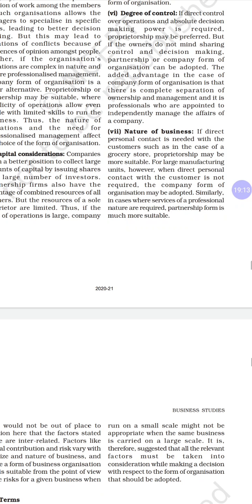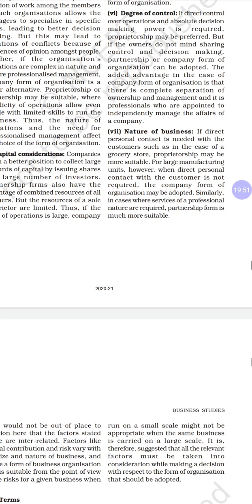Then we have degree of control. Where direct control over operations and absolute decision making is required, proprietorship may be preferable. In controlling and decision making, proprietorship and Hindu undivided family are better, because control is taken by one person, where the control is not in many hands. So by degree of control, it becomes preferable for the sole proprietor.